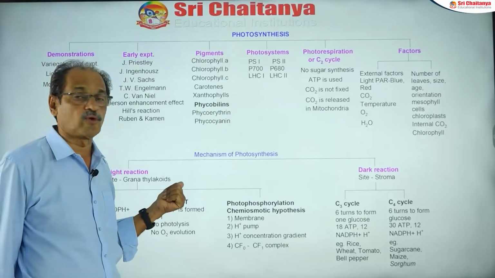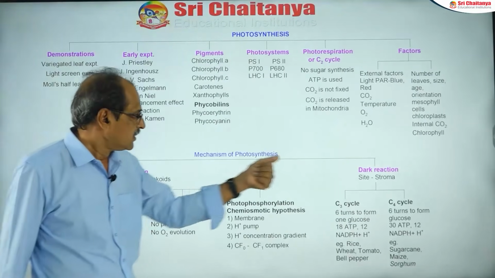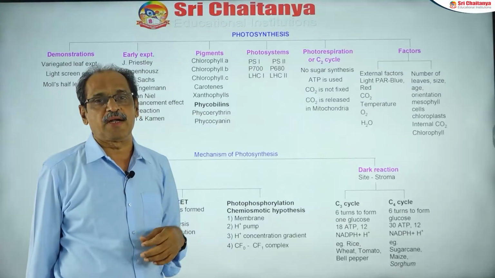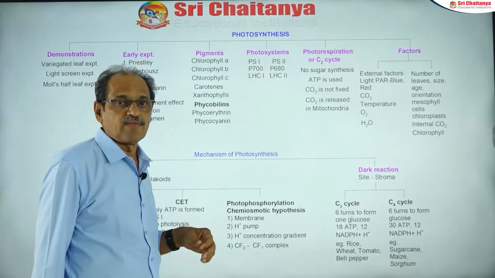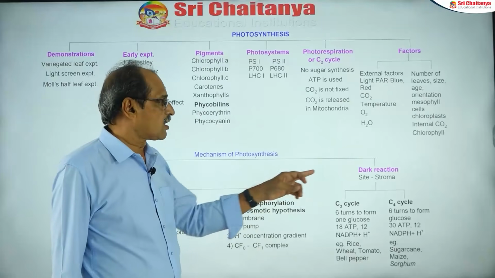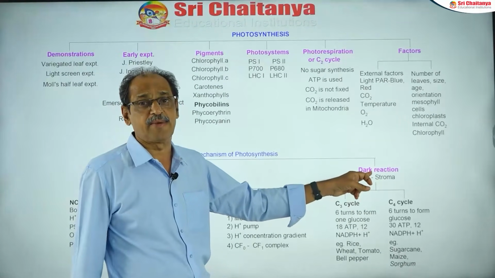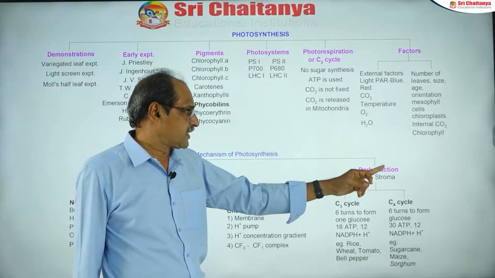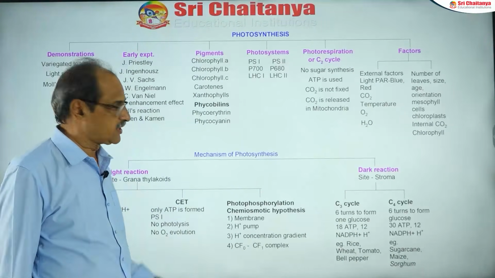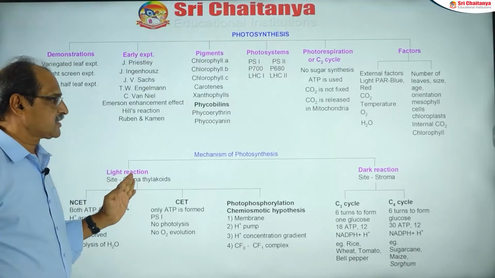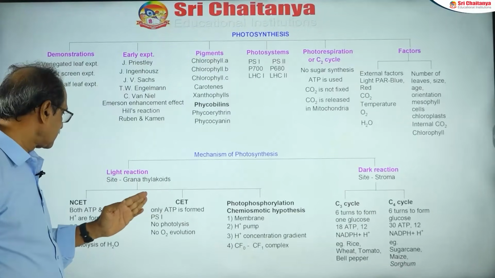Of course, a series of photochemical activities this is. Second one is the dark reaction. So here actually the carbon dioxide is converted to, or fixed into, carbohydrates. That is called dark reaction, mostly enzymatic. So this occurs in the stroma of the chloroplast. So these are the two major parts of the mechanism of photosynthesis, light reaction and dark reaction.